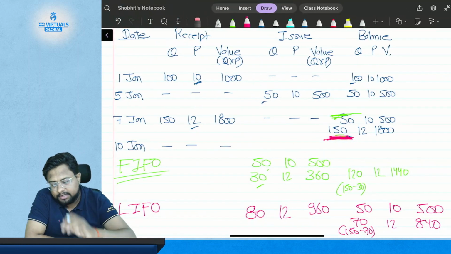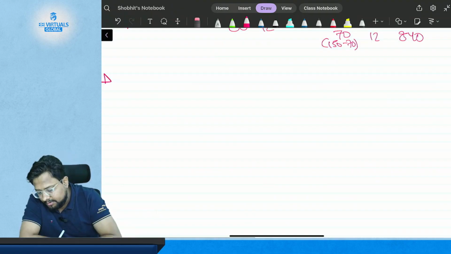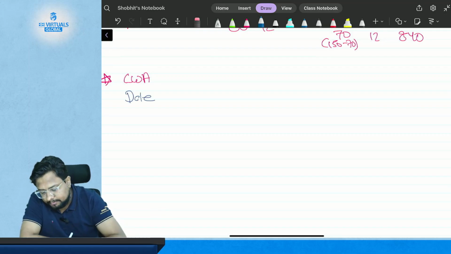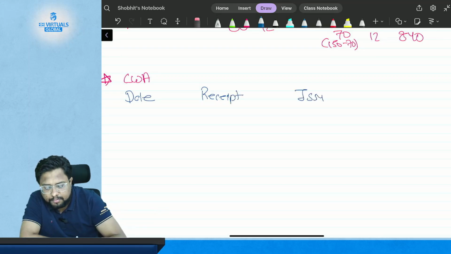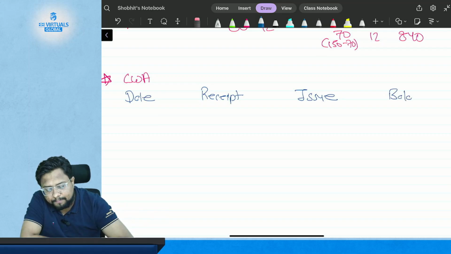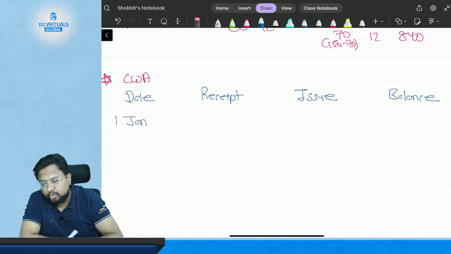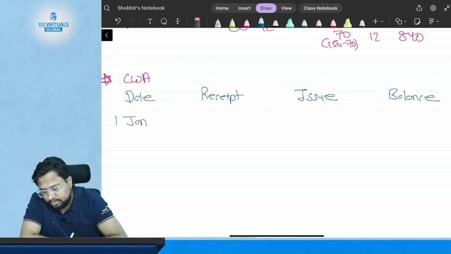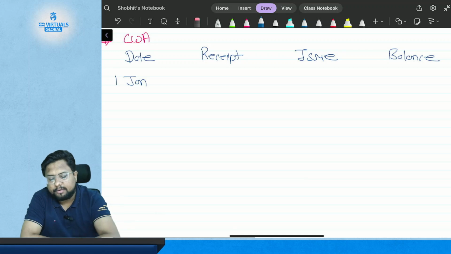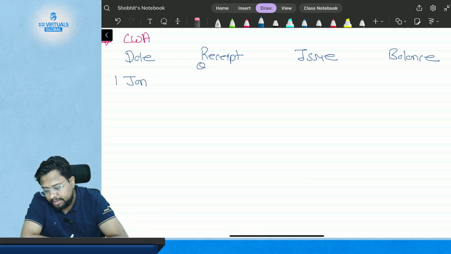Now let's understand this by an example. Let's understand what the CWA method is. First you will have the date, then the receipt column, then the issue column, and at the end the balance column. Between each of receipt, issue and balance there are three sub-columns: quantity, price and value.